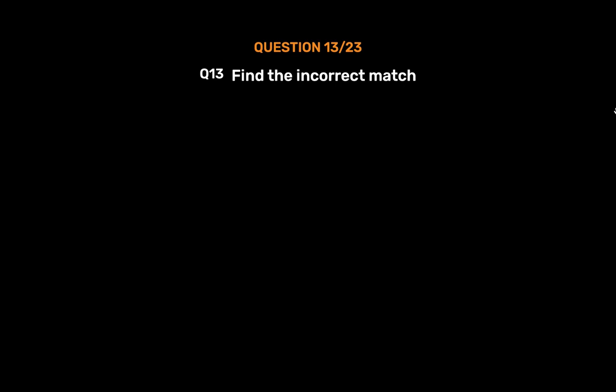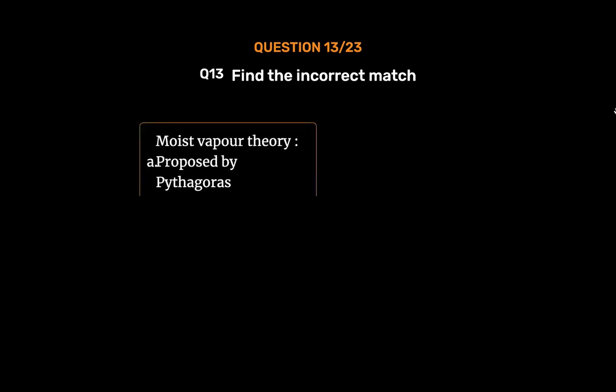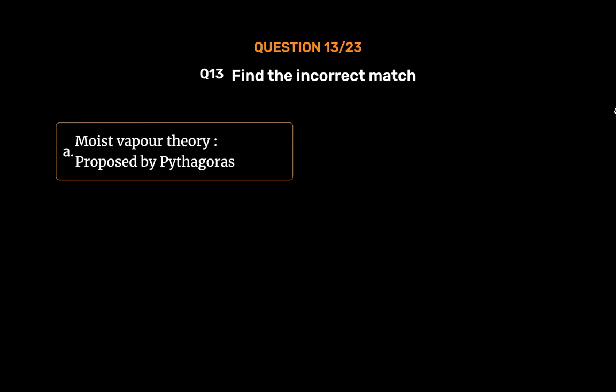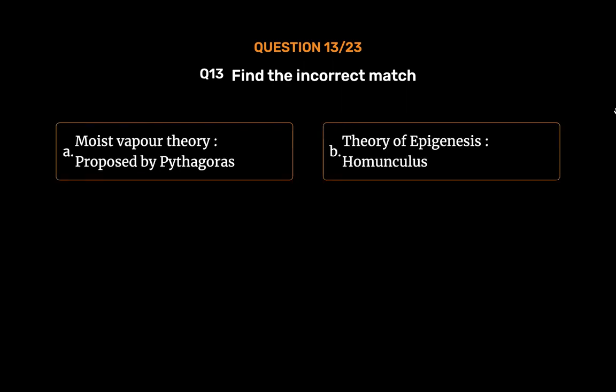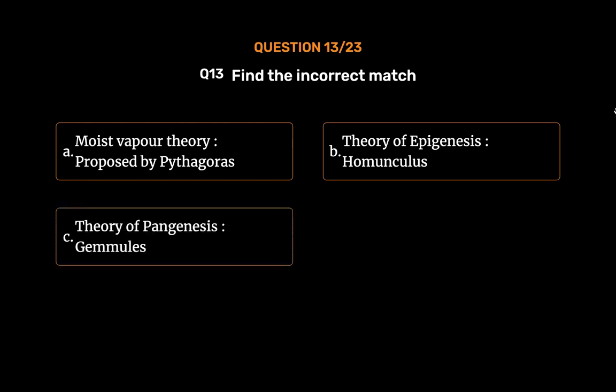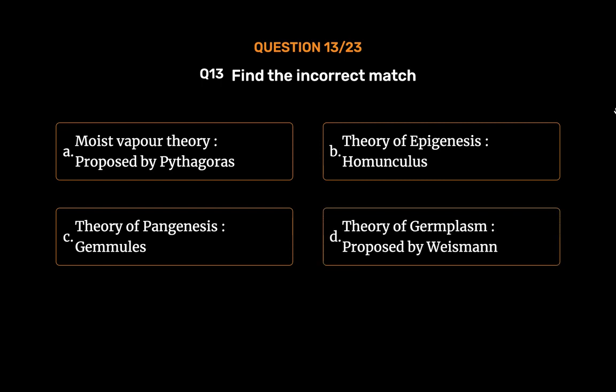Question number 13. Find the incorrect match. Option A. Moist vapor theory, proposed by Pythagoras. Option B. Theory of epigenesis, homunculus. Option C. Theory of pangenesis, gemmules. Option D. Theory of germplasm, proposed by Weismann. The correct answer is option B.